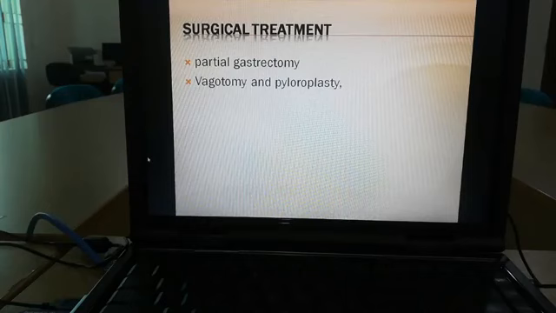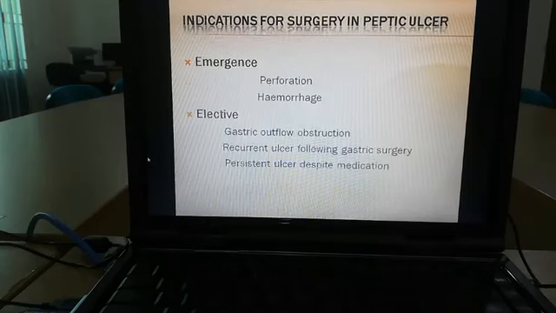After that, there are some options for surgical treatment. At first I have to say what the indications for surgical treatment in peptic ulcer disease are. There are some emergency indications and some elective indications. What are the emergency indications? The emergency indications for surgical treatment are perforation and hemorrhage, so you have to